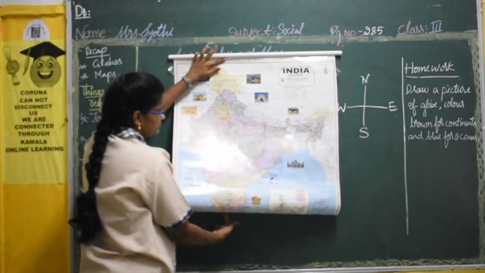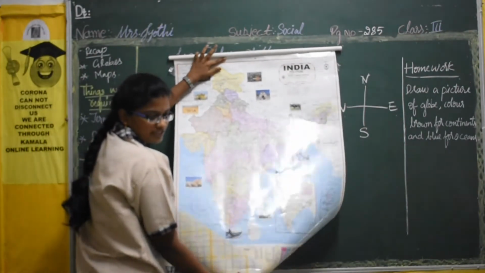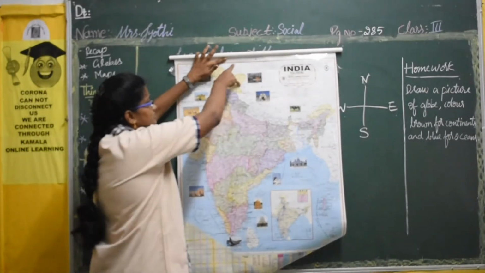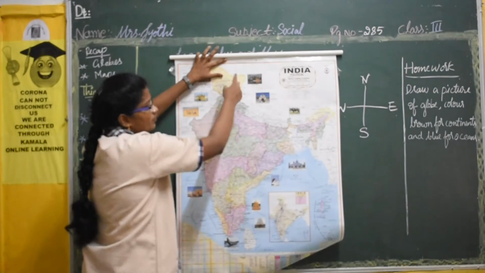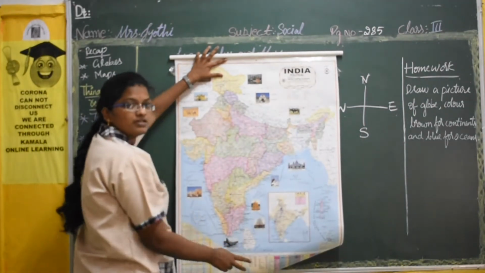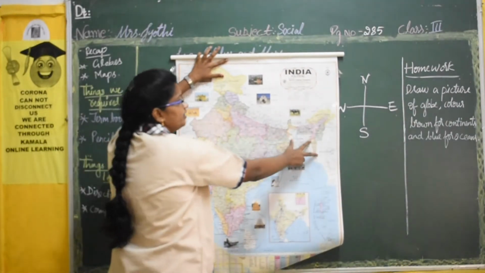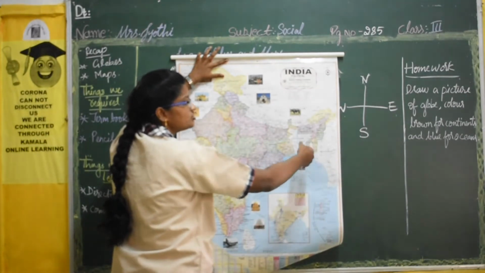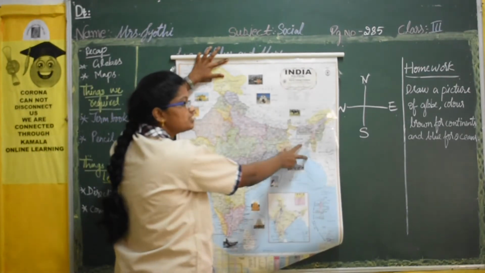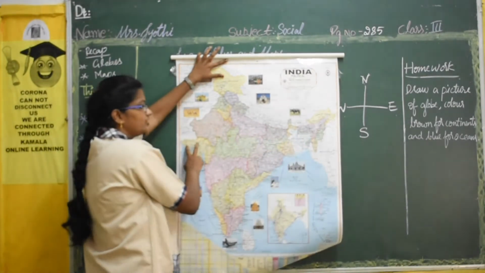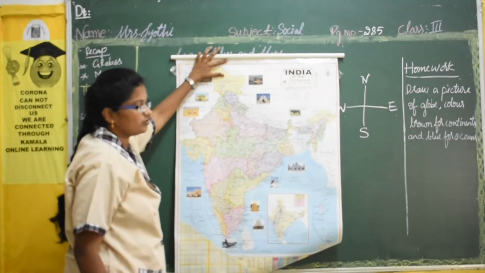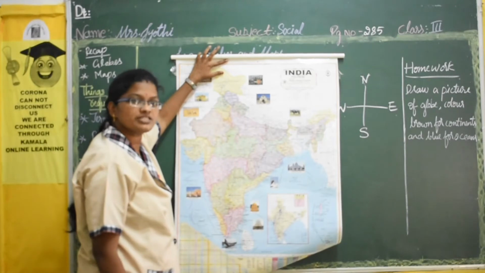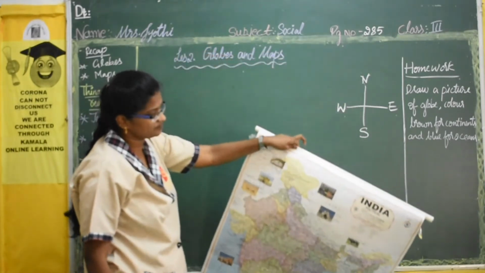Now if you look onto this map, in the textbook also there is a map given, isn't it? This is north, this is south. So north is towards the top and south is towards the bottom. And here towards your right hand side, that is towards my right hand side also, this is east. And here towards the left hand side, this is west. So this is how you are going to give the directions on a map.